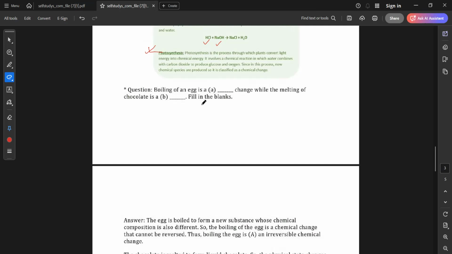So that's why this process is called a chemical change, right? Because it is a permanent change. Glucose and oxygen cannot be reversed, right? That glucose is used by the plant, okay? And oxygen is used by us, right? So photosynthesis is very necessary for human beings to live, because it is the only process that gives us oxygen naturally.